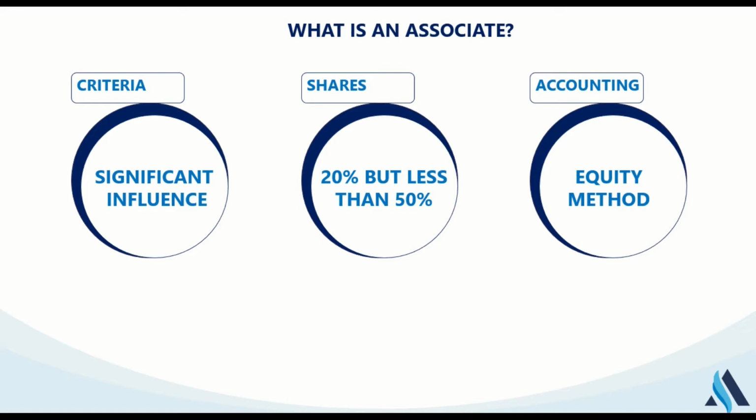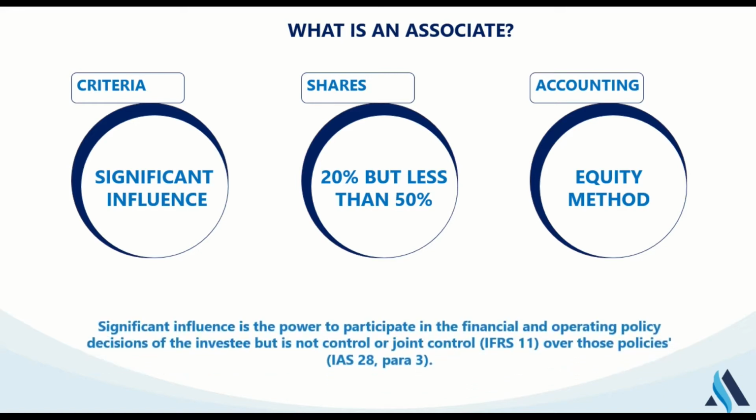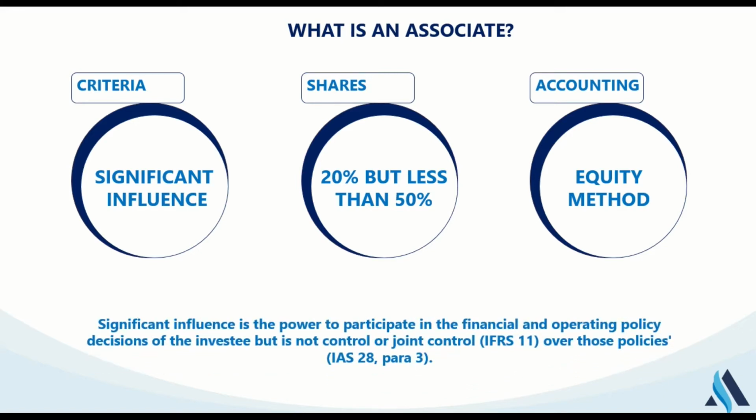But according to the standard, IAS 28 defines significant influence as the power to participate in the financial and operating policy decisions of the investee, but is not control or joint control over those policies.